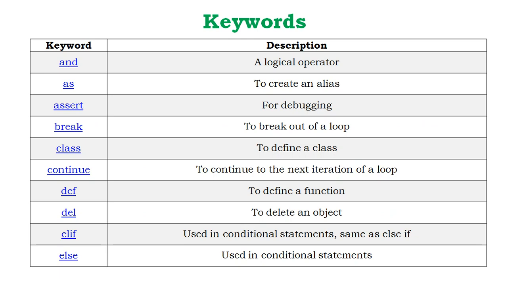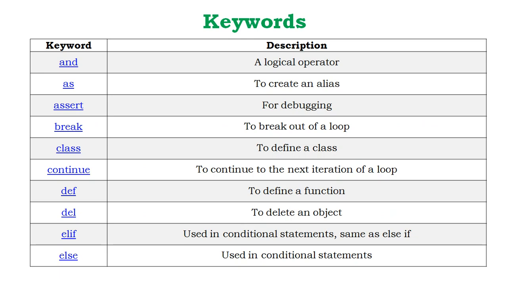Inside the loop, we can implement break. And class, obviously to define the class in the classes and objects content of Python. Continue, to continue the next iteration of the loop. It's generally used inside your loops.